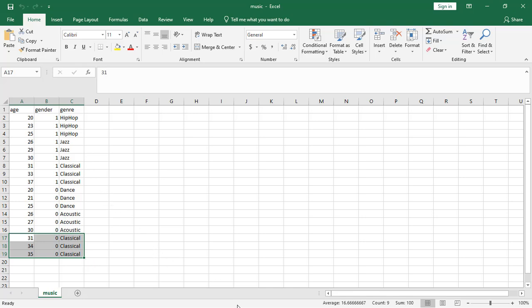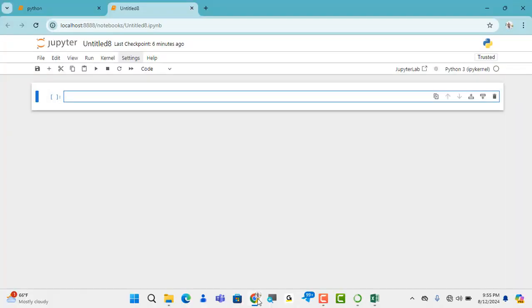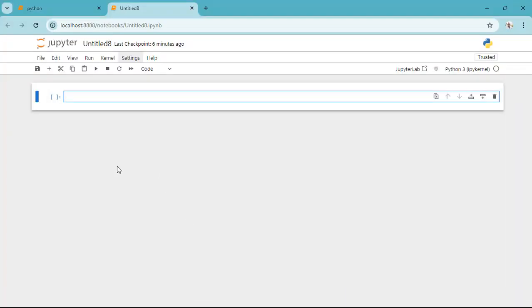So I want to build an algorithm that will predict for us, say a gentleman of age 27, what kind of music he prefers to listen to, or a female of age 23, what do they prefer to listen to, something like that. I hope up to that point it makes some sense.